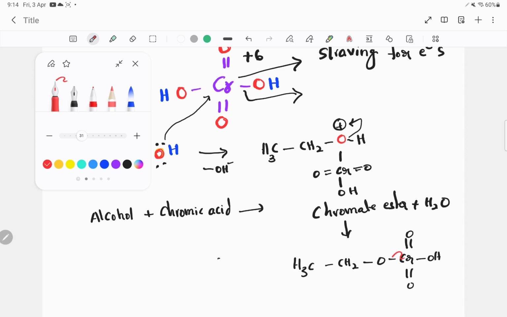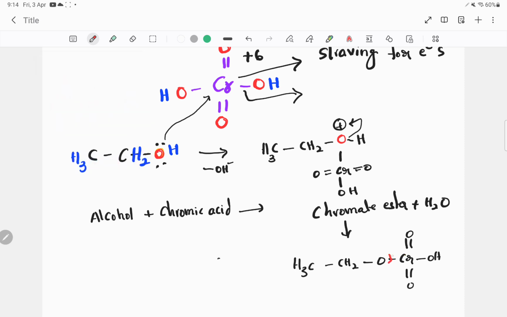Through this girl, he is now pulling all the electrons from their family. Then as a result, what happens? This creates massive inductive pulling, and the alpha hydrogen atom becomes acidic.